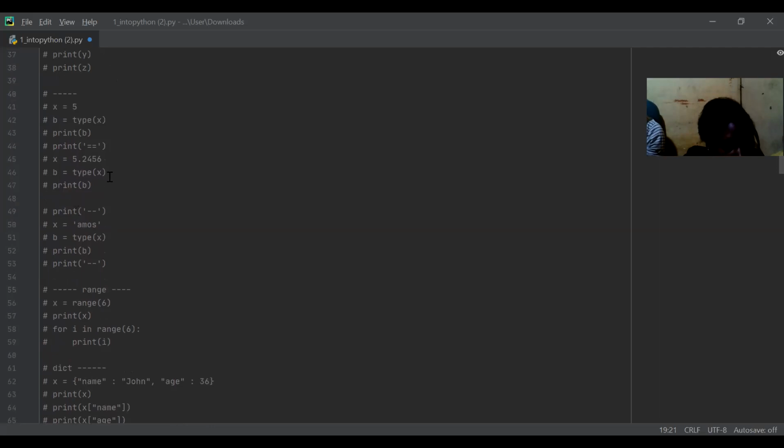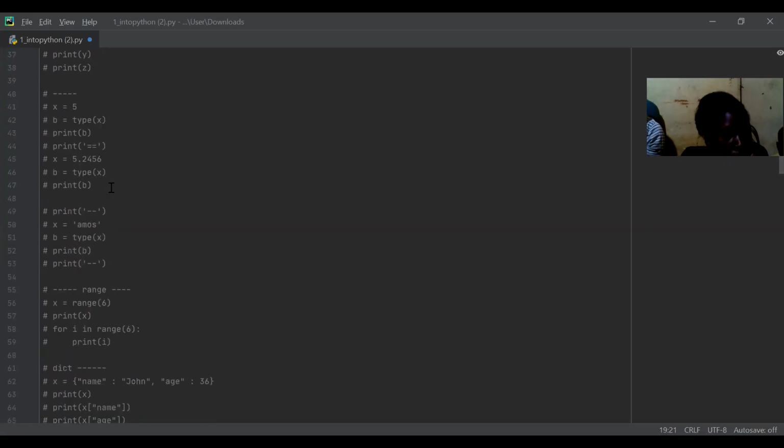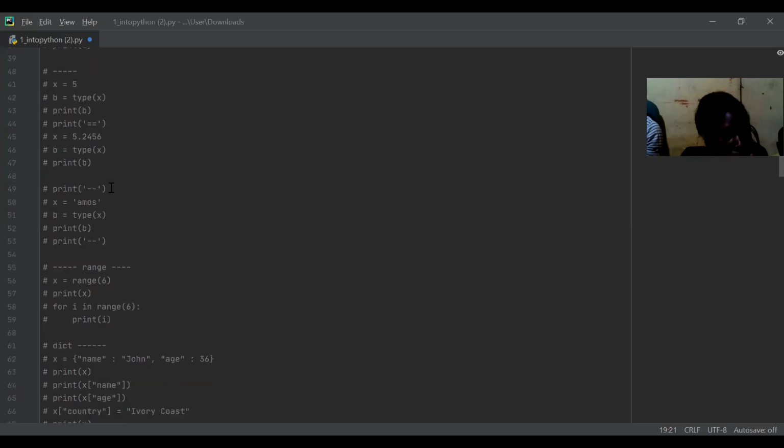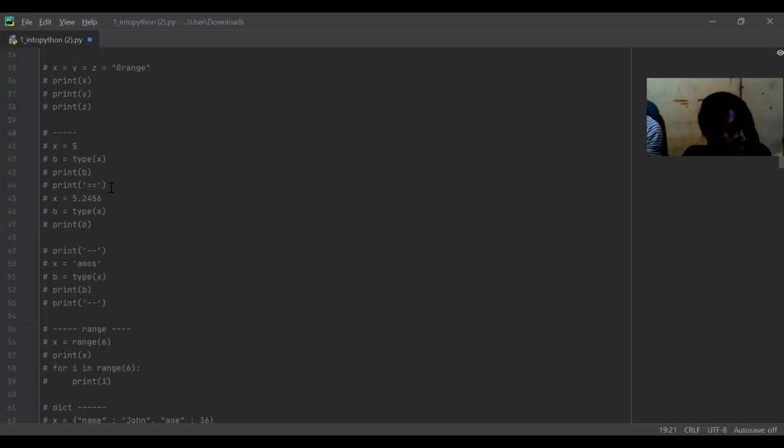Now b will be the type of x, which will be double. And when we write print b, it will print double. I'm very sorry you can't see what the prints show, but don't worry, in our next session, I will fix my computer or use a new computer, and I will be able to show you everything that we did today. All right, up until now, does anybody have any question? All right. Let's see our next one.